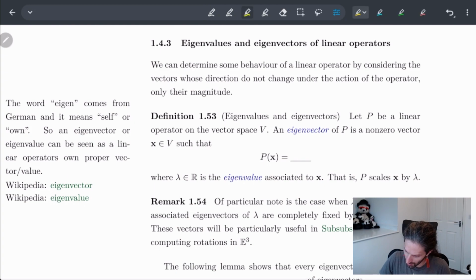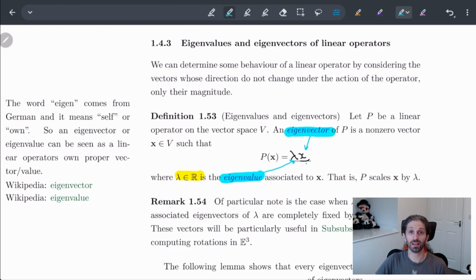So what is the eigenvalue, the eigenvector? An eigenvector is going to be some vector of a linear operator P. So we have a linear operator P. An eigenvector of P is going to be a vector X such that P of X is just lambda of X, right? So it's just some scalar multiple of itself. Lambda here is a real number, and lambda we call the eigenvalue. So X is the eigenvector, lambda is the eigenvalue.